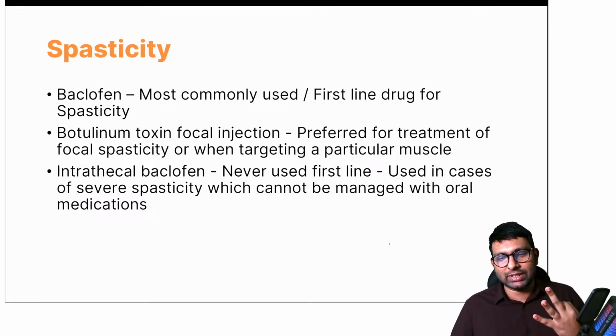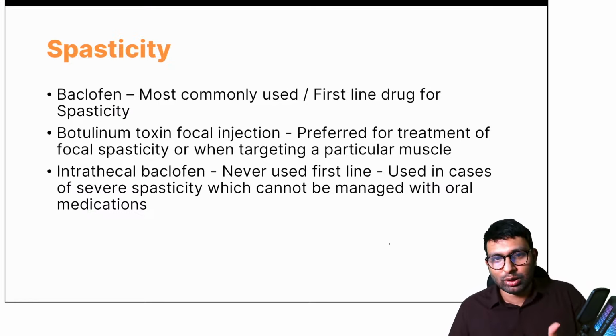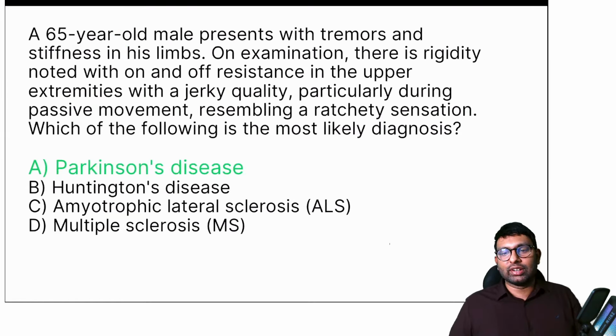Okay, remember these three MCQs about intrathecal baclofen being the first line drug for spasticity, and botulinum toxin being used as a focal injection in case of targeting a particular muscle.